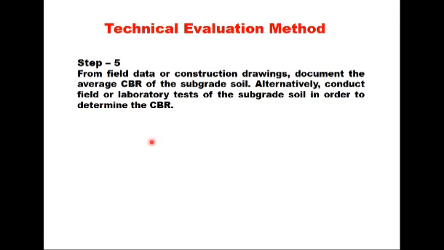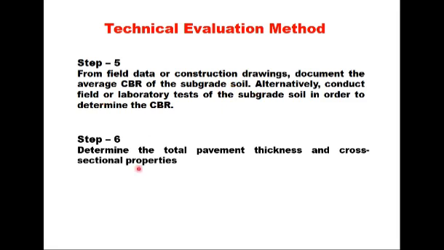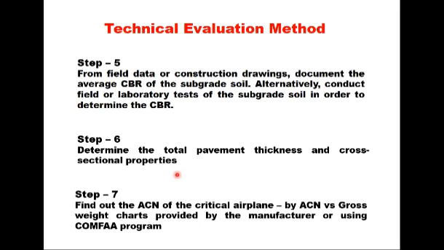Then step 5 is from field data or construction drawing, determine the average CBR of the subgrade soil. If it is not available, conduct field or laboratory test of the subgrade soil to determine the CBR. And then determine the total pavement thickness and cross-sectional properties of the airfield pavement. Find out the ACN of the critical airplane by ACN versus gross weight charts provided by the manufacturer, or again using COMFAA program, that is software developed by FAA, Federal Aviation Administration of US.